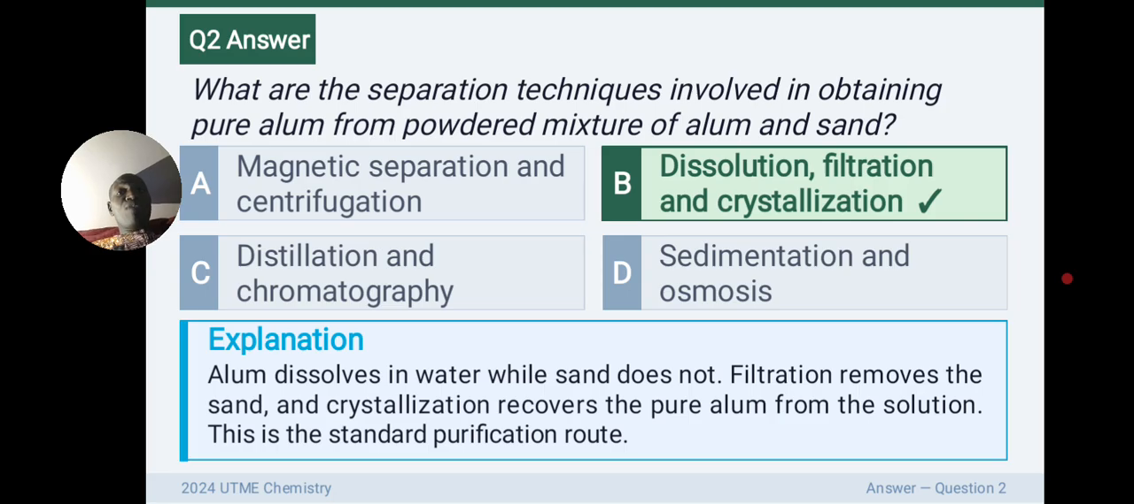Do you remember alum that is used in water purification? Yes. Number 1, it dissolves in water. So dissolve it in water so that you can separate it from sand. Sand does not dissolve in water. So by the time you dissolve the mixture in water, you'll be able to remove sand. So you will now have the water with the alum that is dissolved in it. After you filter to remove sand, then you do crystallization. By the time you do crystallization, you will recover your alum from the solution. So this is the standard purification route to get your alum in its pure form.